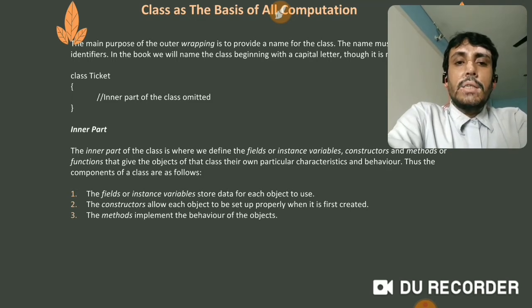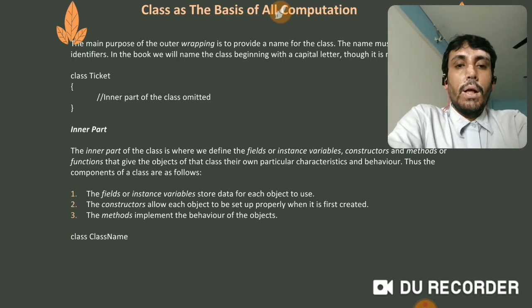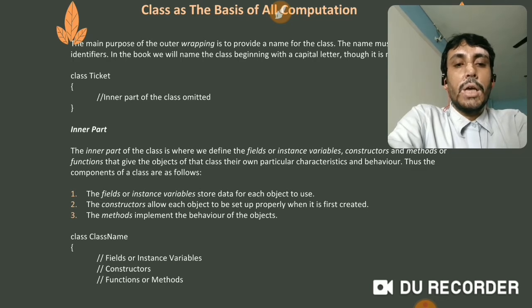The methods implement the behavior of the objects. So method is basically an action. That action can be done on the variable. Let's look at this class and the class name. Fields or instance variables can be given, constructors can be given, functions or methods can be given, and then closing.